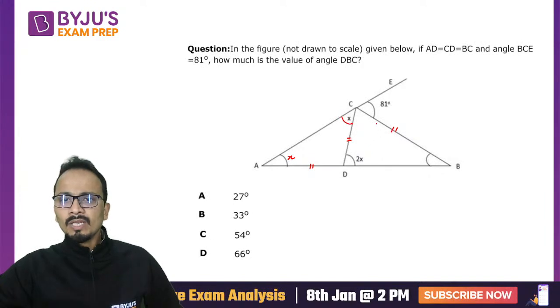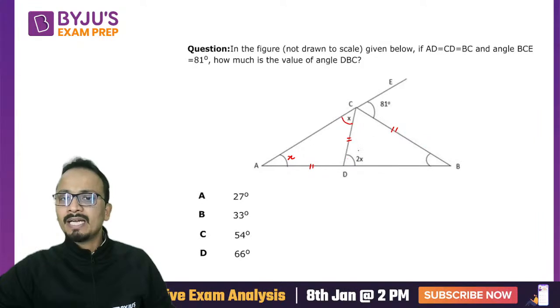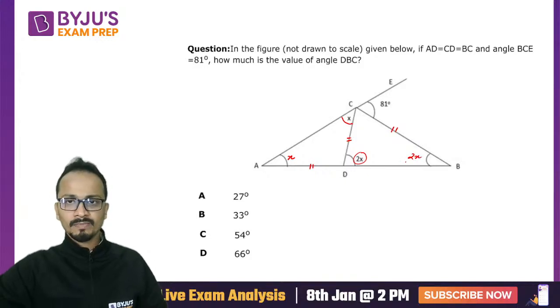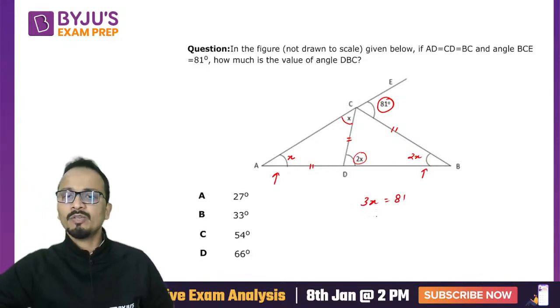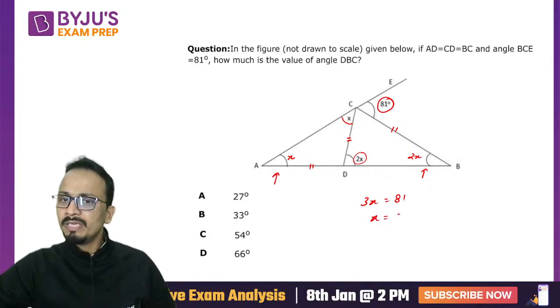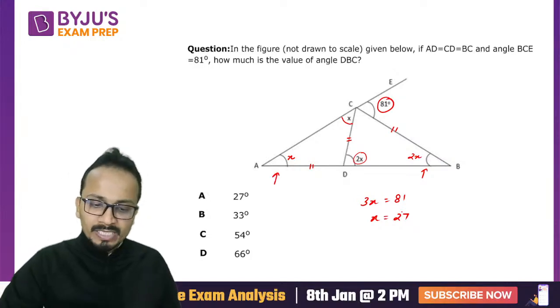Also, since BC and CD are equal, the angles opposite to them will be equal. So if this angle is 2x, this angle will also become 2x. Now using the exterior angle property, 81 will be equal to the sum of these two angles. So from here I get 3x equals 81, and the value of x will be equal to 27.